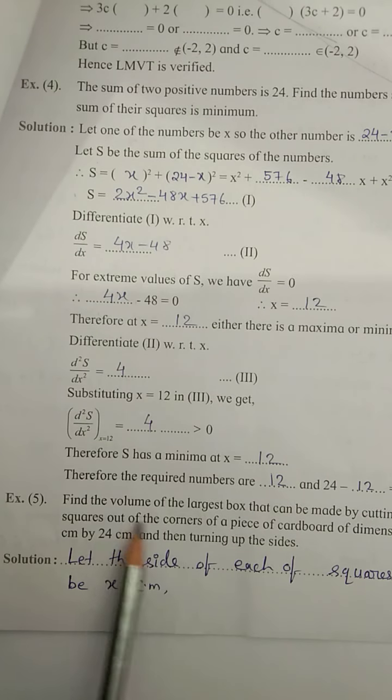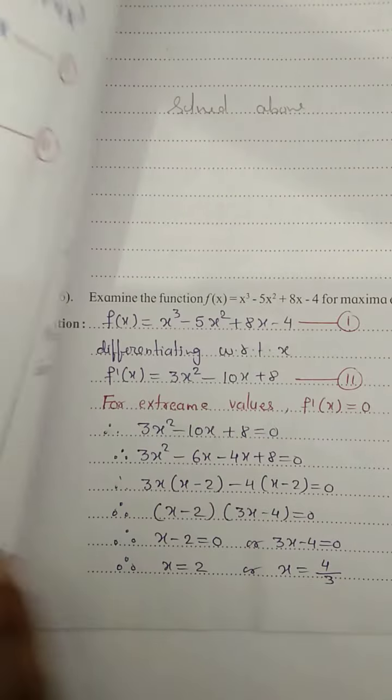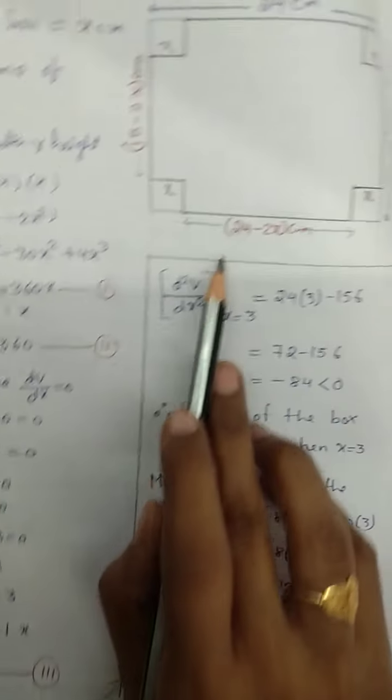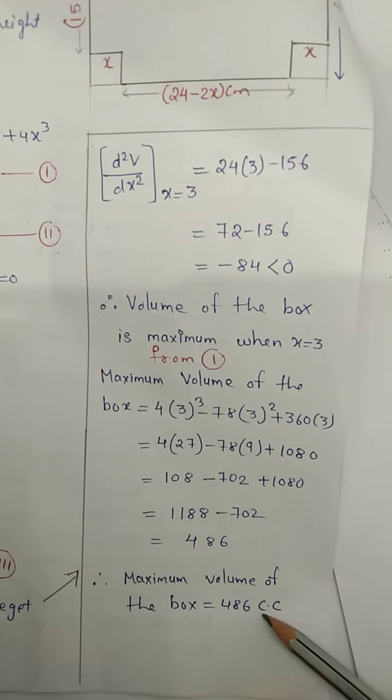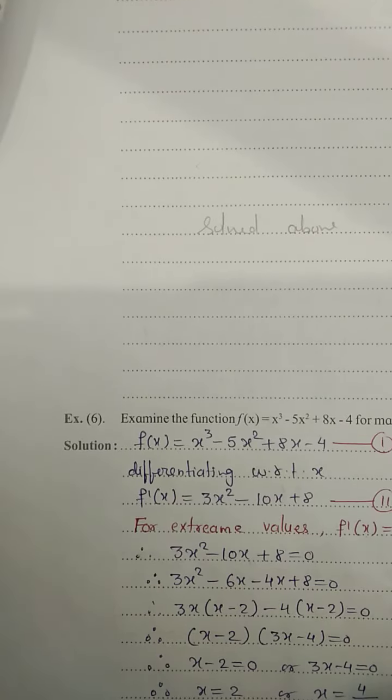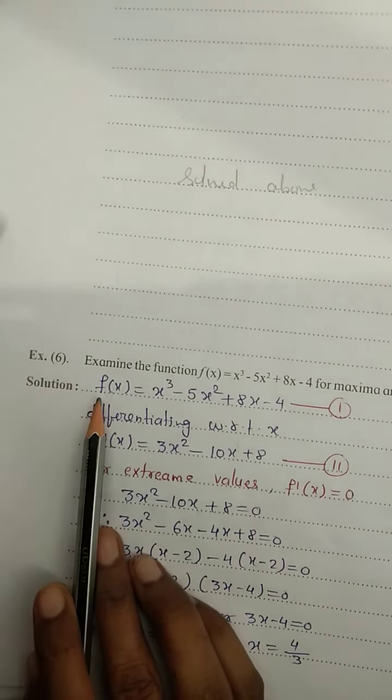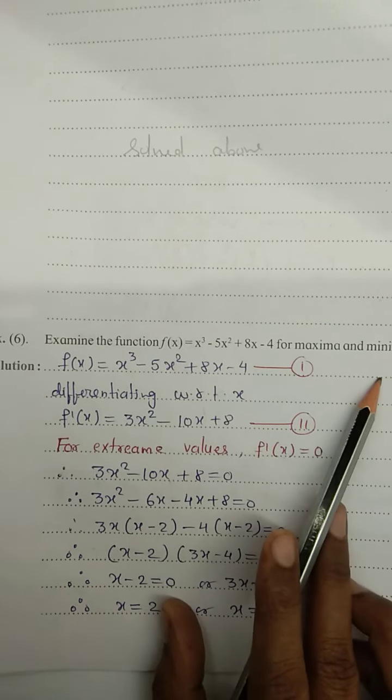Example number 5, to find the largest volume of the box. We have solved it, and the answer was 486 cubic centimeters. Then the next problem, example number 6, examine the function for maxima and minima.